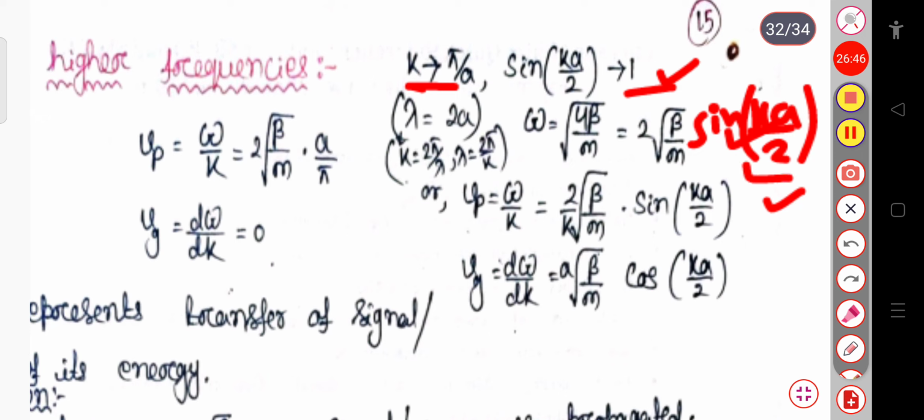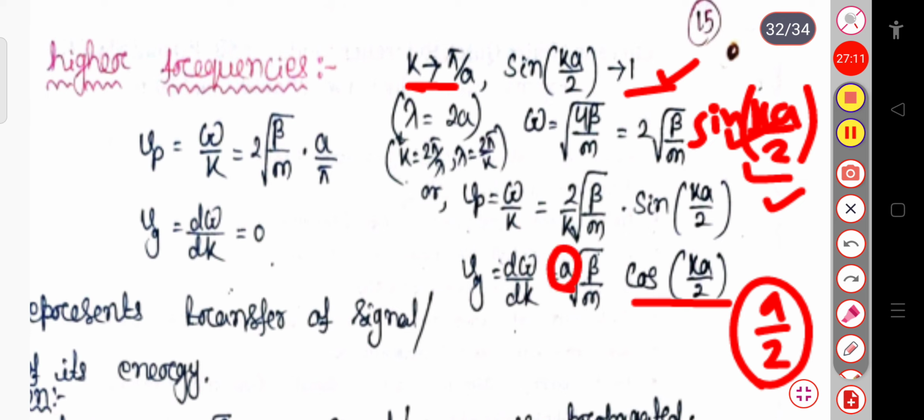That's why if you calculate the derivative with respect to k, this will be a into root of beta by m into cos k by 2, because the derivative of sin k by 2 is cos k by 2, and since we are taking the derivative with respect to k, the a by 2 term will get multiplied here. The 2 by k term, because of this 1 by 2, will get cancelled.